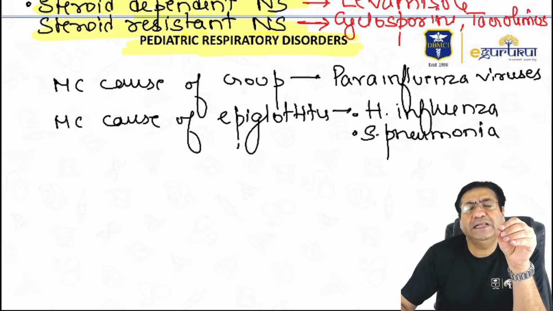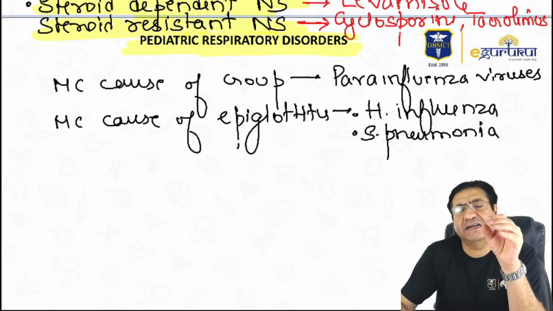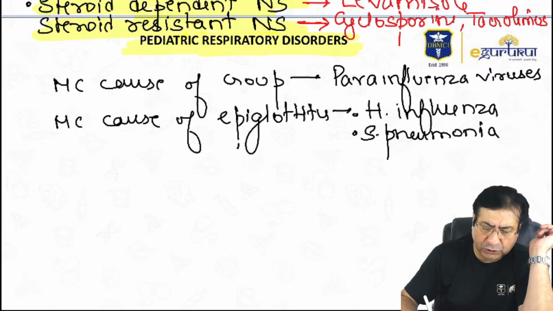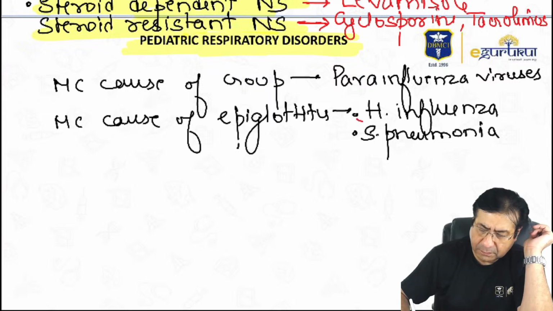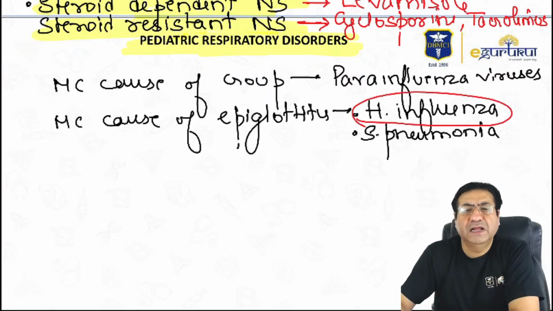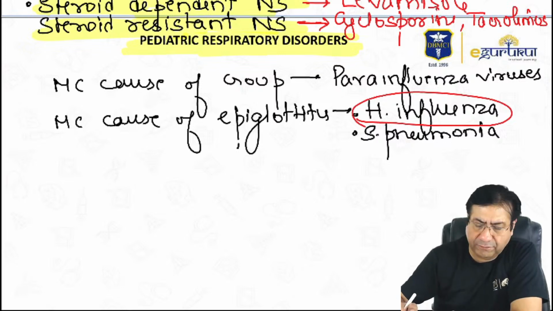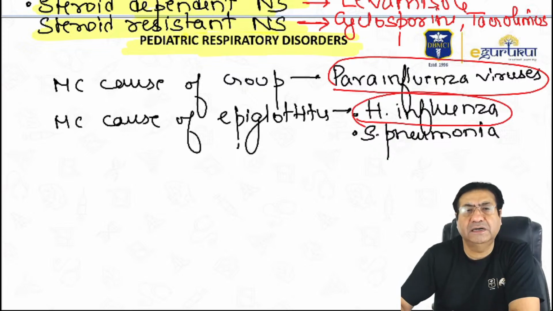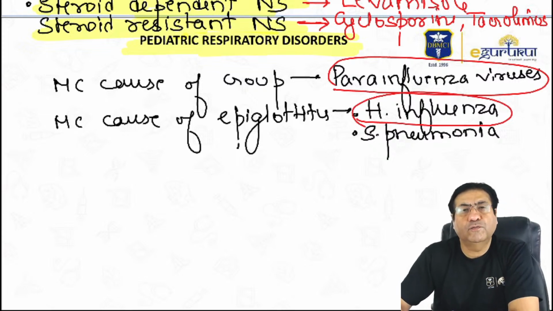It is now more commonly seen in adolescents and adults. But in children still, I think H influenza should be considered as the most common cause of epiglottitis, and parainfluenza viruses should be considered as the most common cause of croup in children.